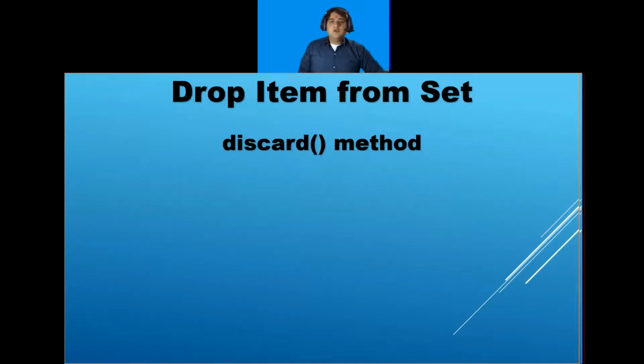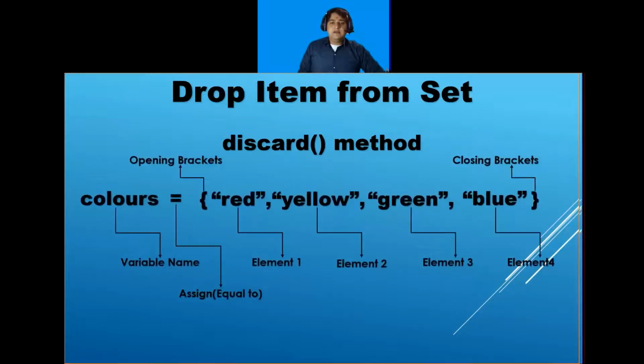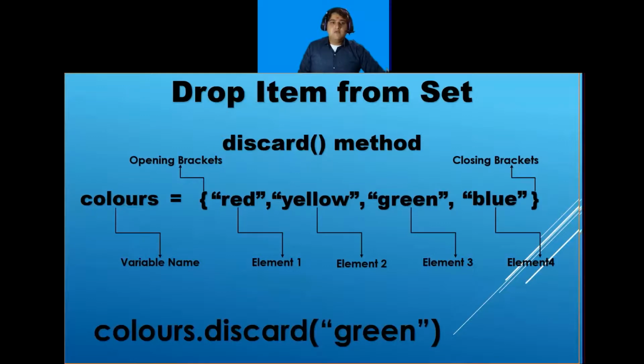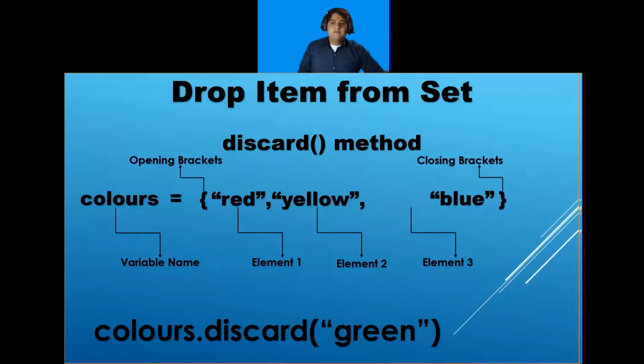You can also use the discard method to drop an item from the set. So for example, here is my set and again I want to remove green. Here instead of writing colors.remove, I will write colors.discard, and inside the brackets I will give the element name which I want to remove. So from here green will be removed and my set will become like this.